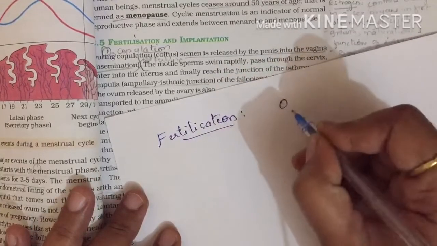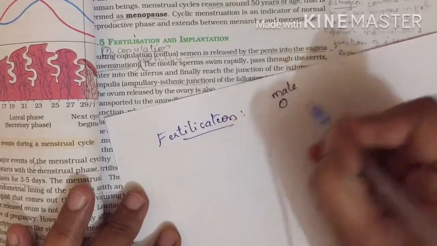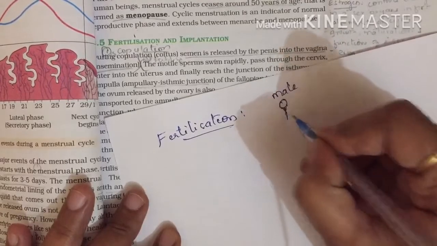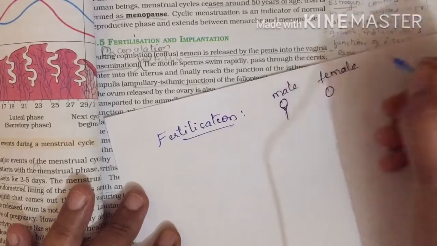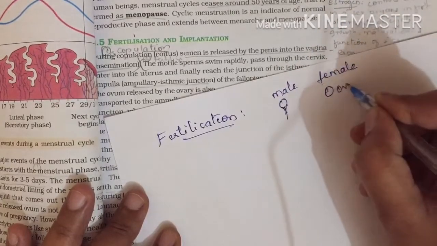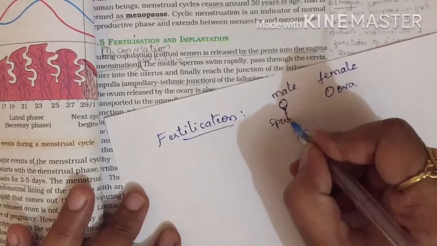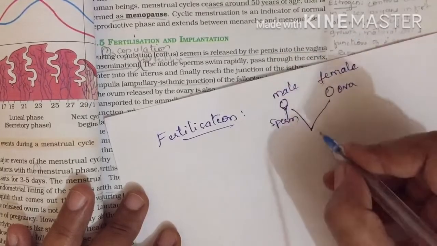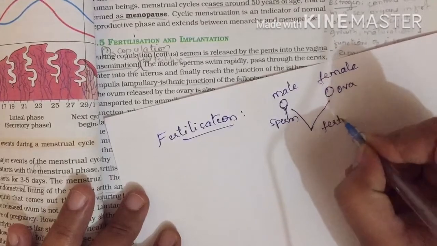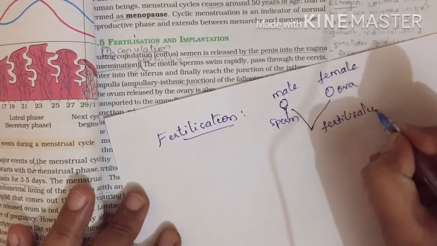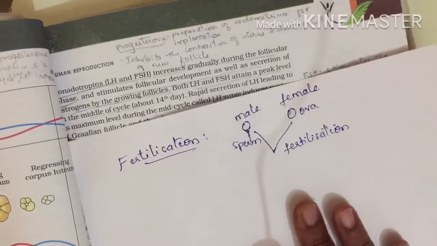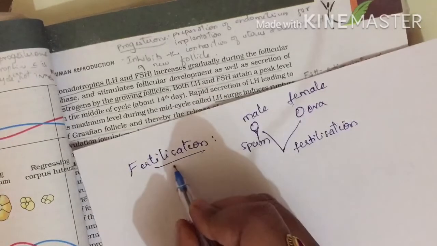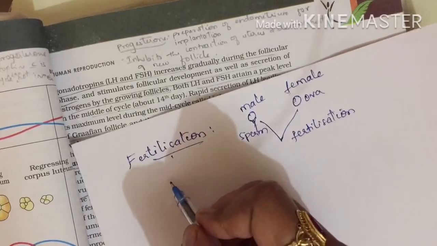I shall show you here. This is a male gamete, which is nothing but a sperm, and a female gamete is nothing but an ovum. These are the two gametes, an ovum and a sperm. The fusion of these two, the male gamete and the female gamete, we call fertilization. Now, what happens during fertilization in human beings?